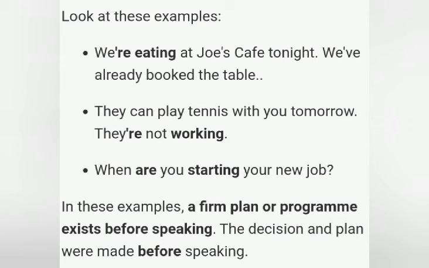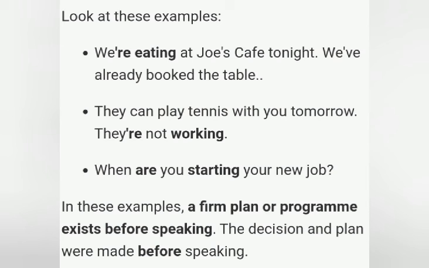We are eating at Juice Cafe tonight. We've already booked the table. They can play tennis with you tomorrow. They are not working, okay? In these examples, a firm plan or program existed before speaking. You have arranged to do that. You have exerted effort to do that. So you can use the present continuous tense, and you must have a future word.